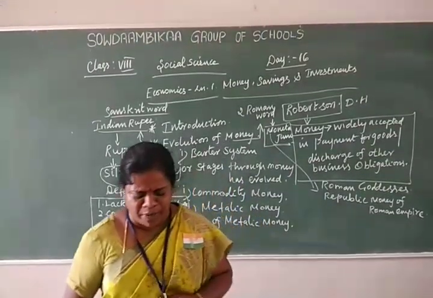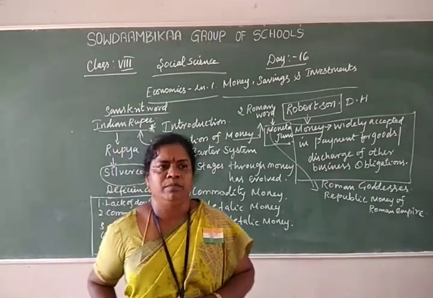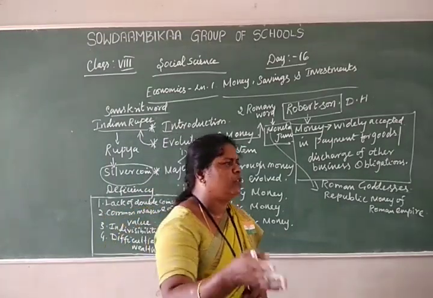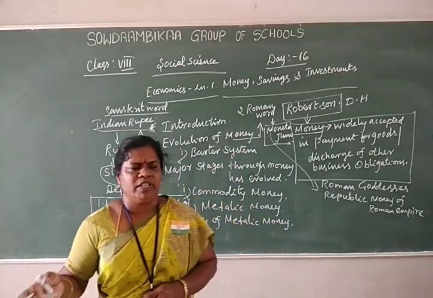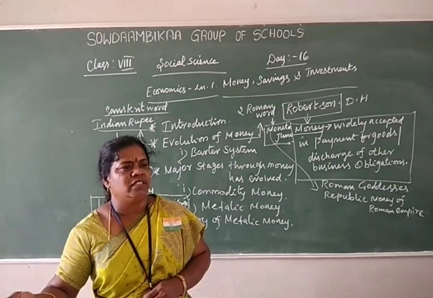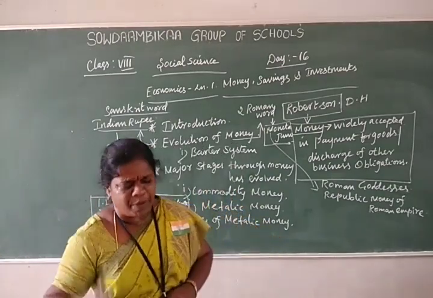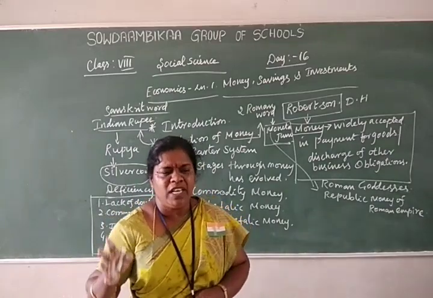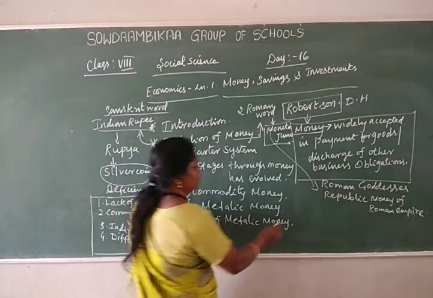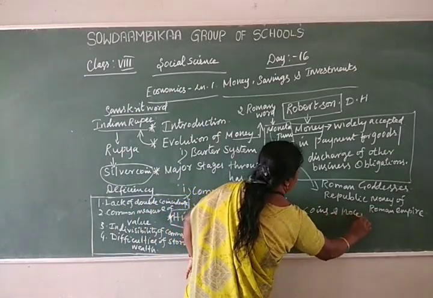What's the meaning of money? Money means paying for buying something. For example, we buy some goods from the market or otherwise shops, malls. So we pay for those goods or services. We pay money. So money means paying for buying something in the form of coins and notes.